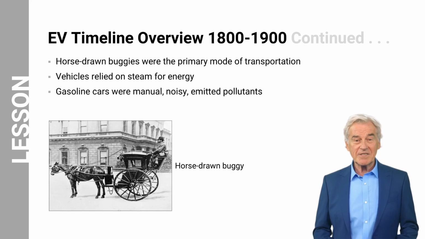Let us now take a detailed look at the EV timeline from 1800 through 1900. In the late 19th and early 20th centuries, horse-drawn buggies and carriages were the primary modes of transportation for most people. During this time, there were also attempts to use steam power for vehicles. Steam-powered vehicles, such as steam carriages, were developed and used for transportation. However, steam-powered vehicles had limitations, including long startup times, the need for a constant supply of water, and the requirement for regular maintenance.